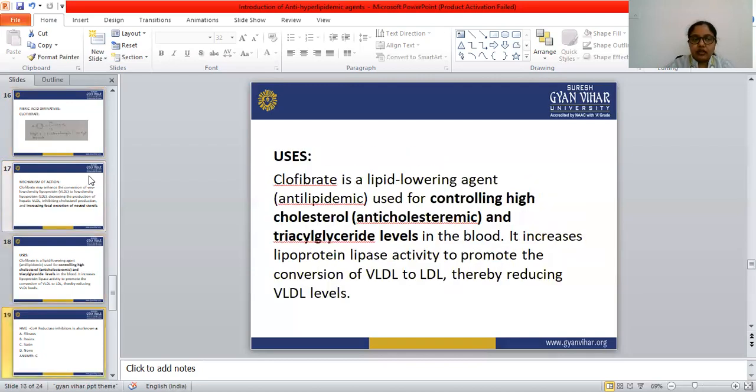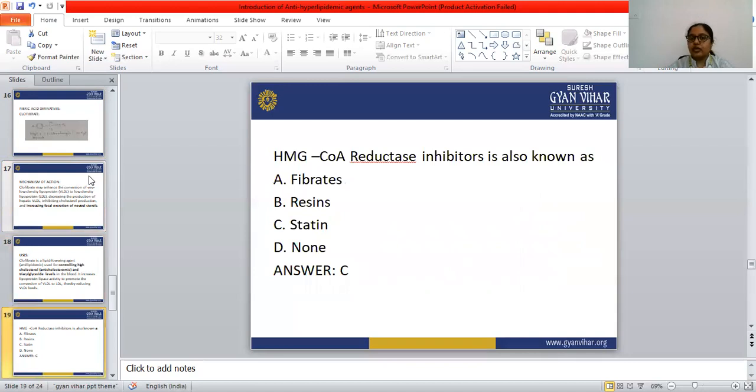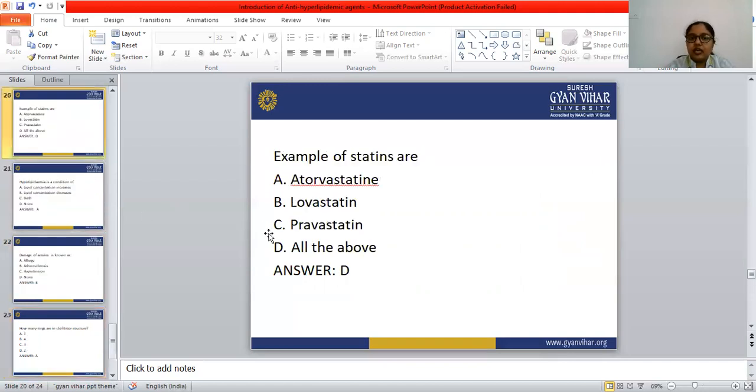Let's see some MCQs regarding this topic. HMG-CoA reductase inhibitors are also known as statins, so the correct answer is statin. Examples of statins are lovastatin, atorvastatin, pravastatin. All three options have statin in their name, so all of the above, option D, is the correct answer.